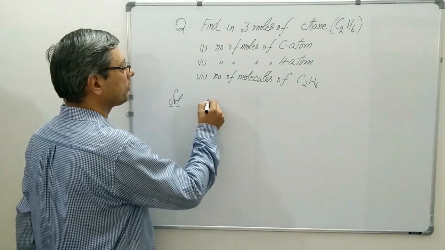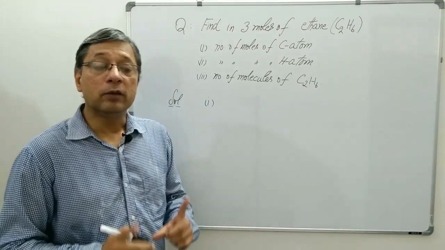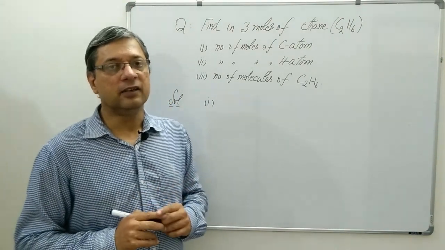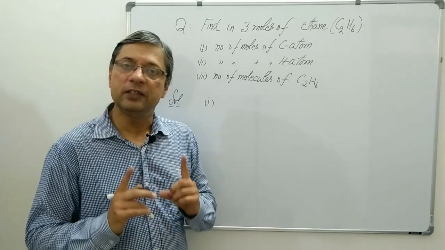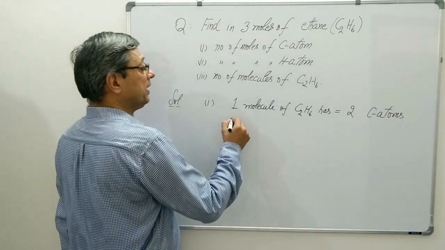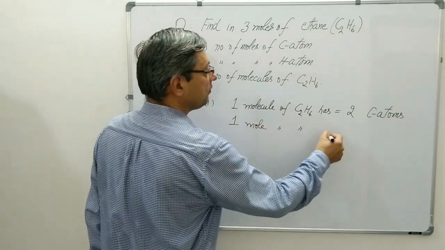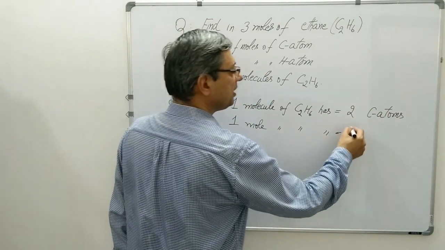Let us solve. From the formula it is clear that 1 molecule of ethane will have how many? 2 carbon atoms. Therefore, 1 mole of ethane will have how many? 2 moles of carbon atoms.